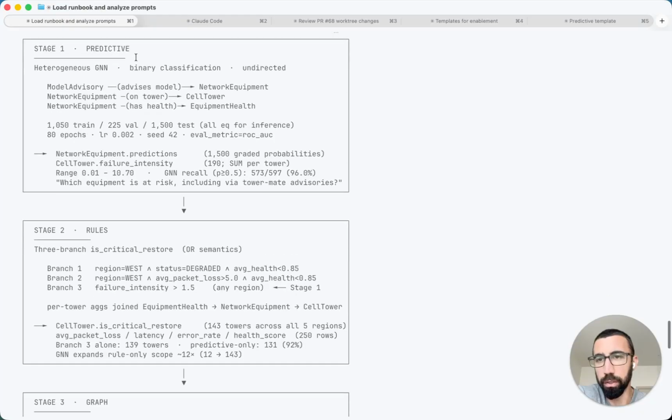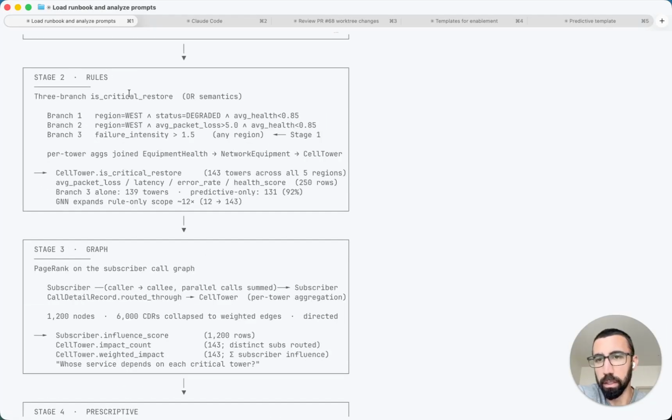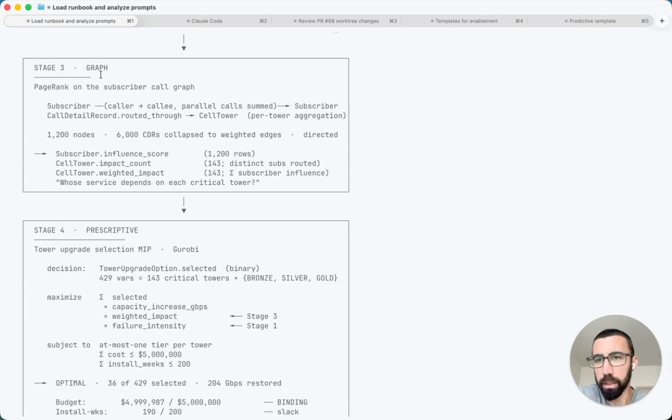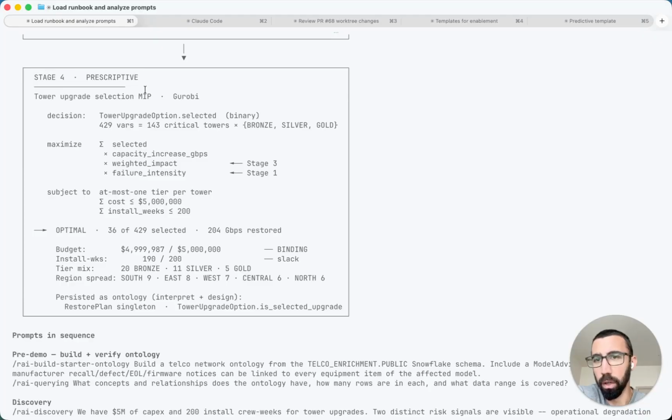We're going to build an ontology, reasoning to predict likely network equipment issues, understanding failures, what's at risk, do a rules-based analysis, equipment health, and which equipment we need to restore. Graph analysis to look at subscribers and understand influence and impact, gauge where we need to focus. We're going to optimize our tower upgrade selection so we know where to invest, and we're going to end up with a restoration plan that we can integrate back into our ontology and get to work.